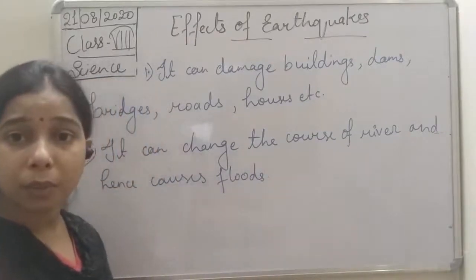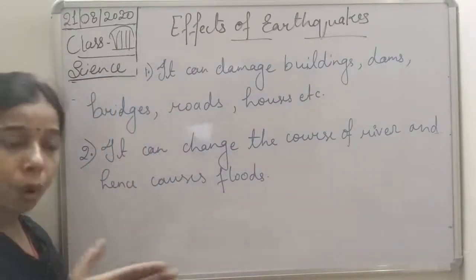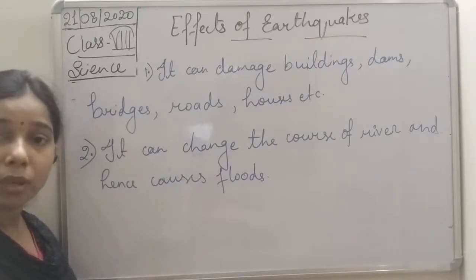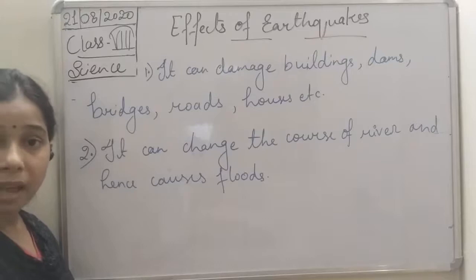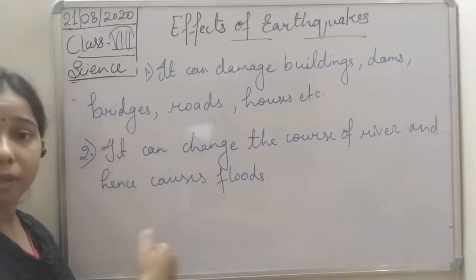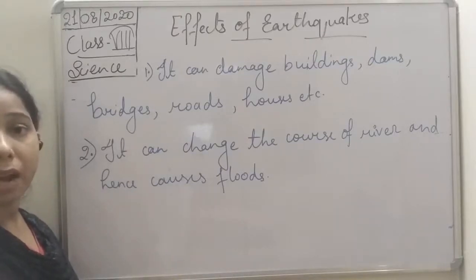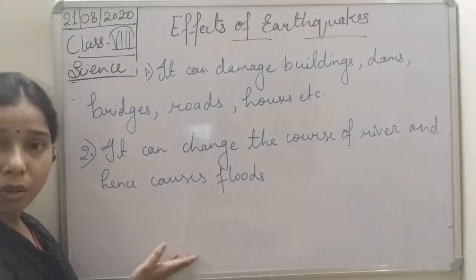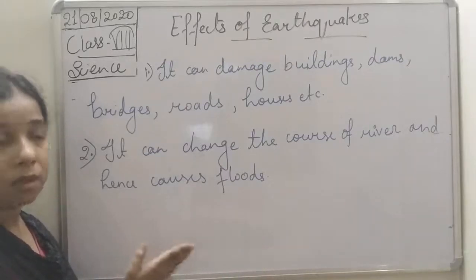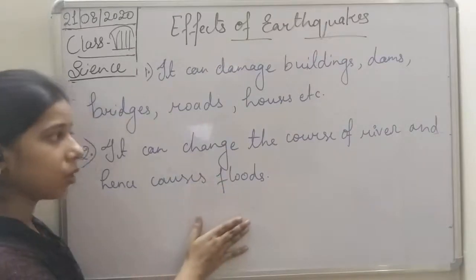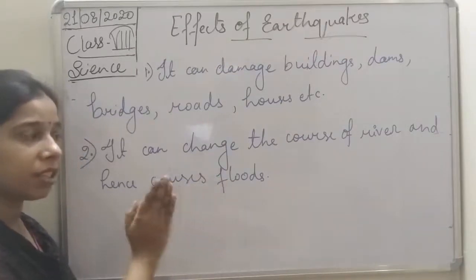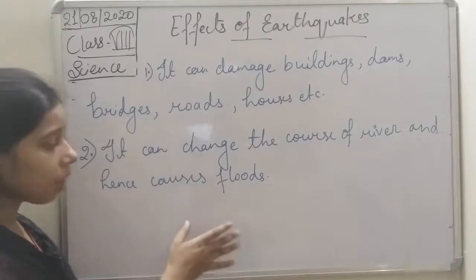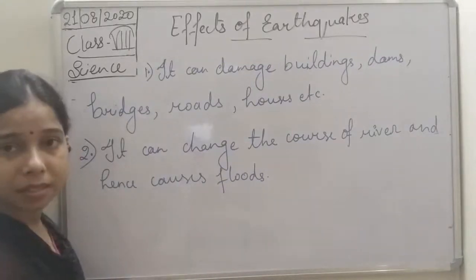Because of the earthquake, it will change the flow of the river, students, and if the flow of the river changes, what will happen? The river will start coming into the city, it will start going in a different direction, so ultimately it will cause a flood. So if an earthquake occurs at a river, it will change the direction of the river, and finally it leads to floods in the cities.